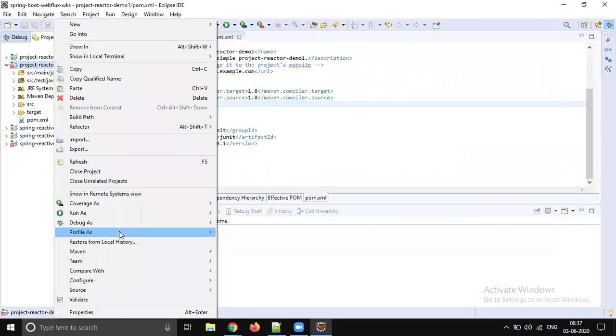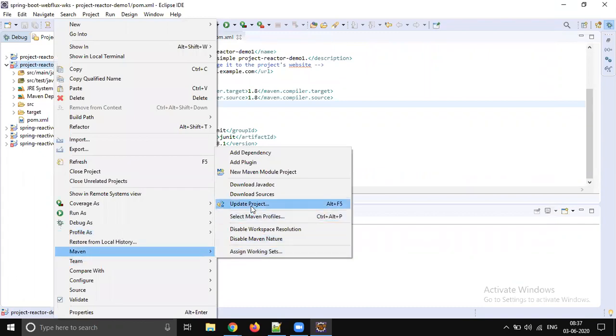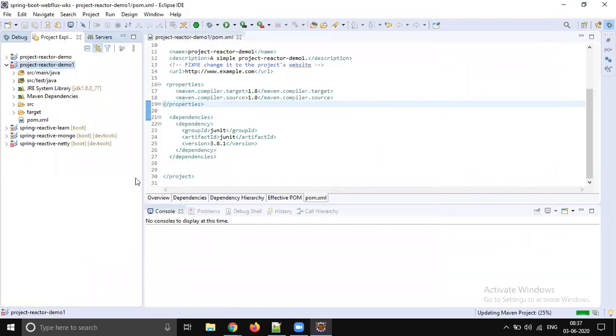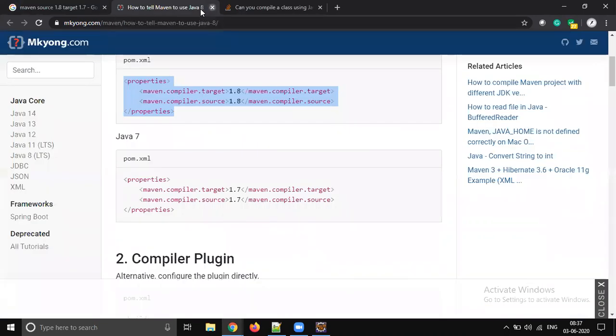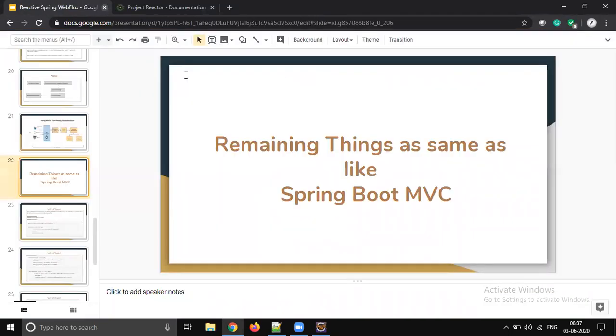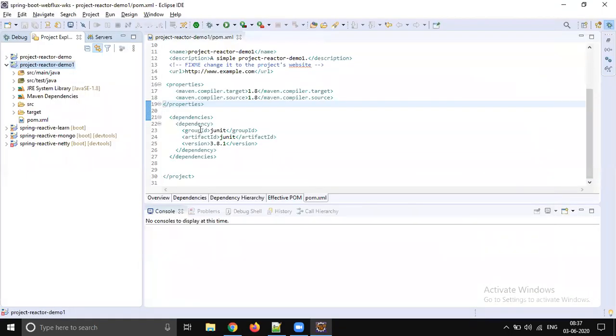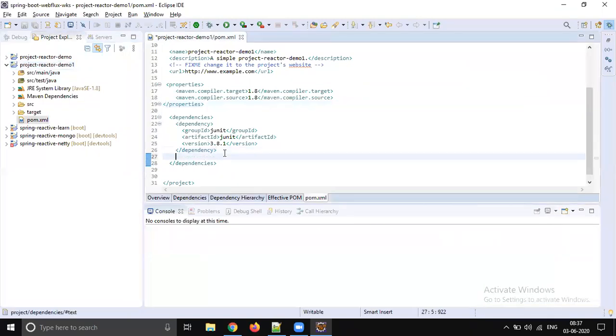Right click, Maven, update project. Now we will come to know whether it's 1.8. So it's using 1.8. Good. No need to add any library, the properties are right. Let's close all this. We need a minimum of JDK 1.8, but we need to add some libraries.